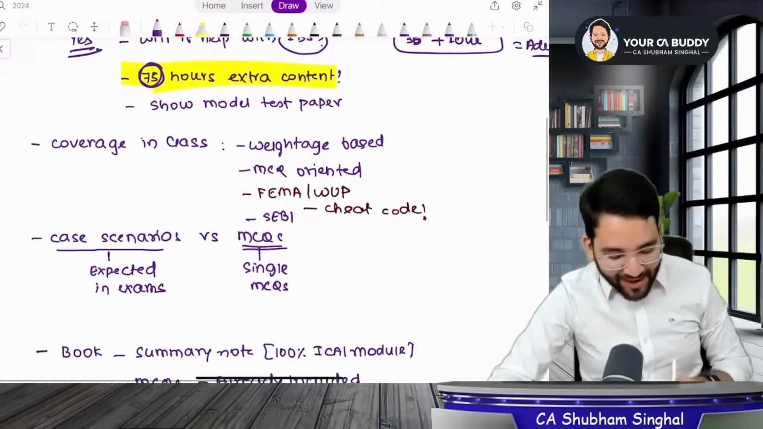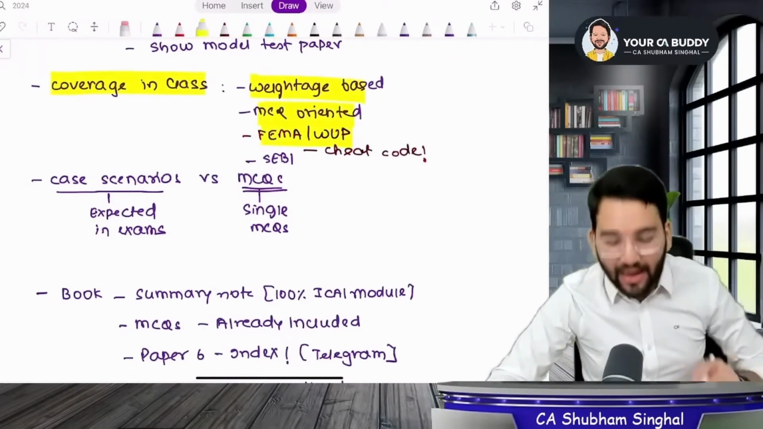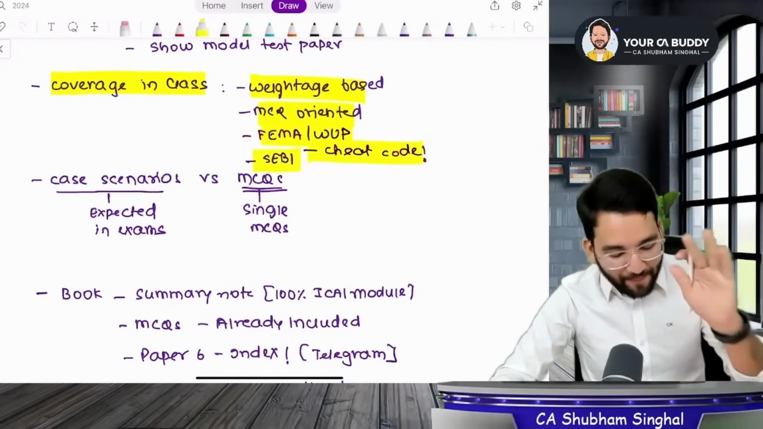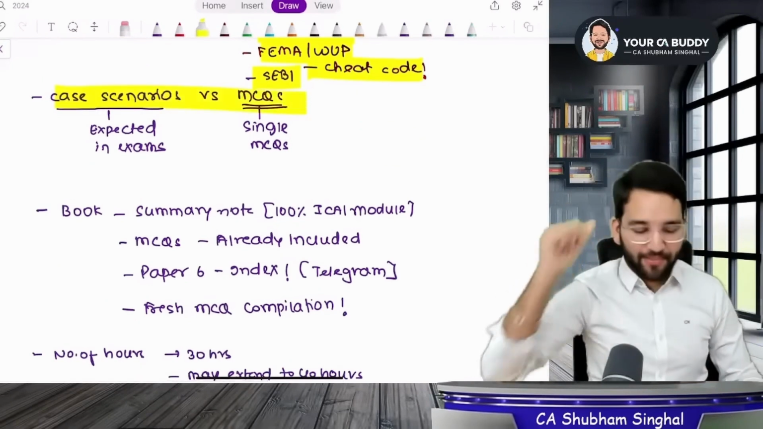Okay? Let's start, sir. What will be in the coverage class? Will it be based on weightage, MCQ oriented? I told you about FEMA and winding up and I will tell you its cheat code. I also told you that SEBI will be completely covered. Let me tell you about case scenarios and MCQs.